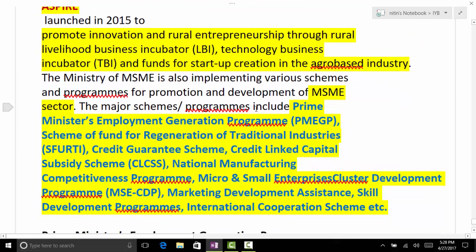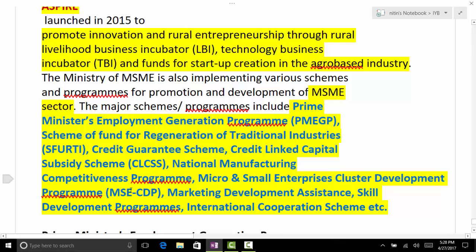Now this is also very good here: in just a few lines, all the major schemes linked to MSME are given in one place. PMEGP, Prime Minister Employment Generation Program; SFURTI, scheme of fund for regeneration of traditional industries; credit guarantee scheme; credit linked capital subsidy scheme, CLCSS; National Manufacturing Competitiveness Program; Micro and Small Enterprise Cluster Development Program, MSME CDP. Directly remember this, I think you remember it.